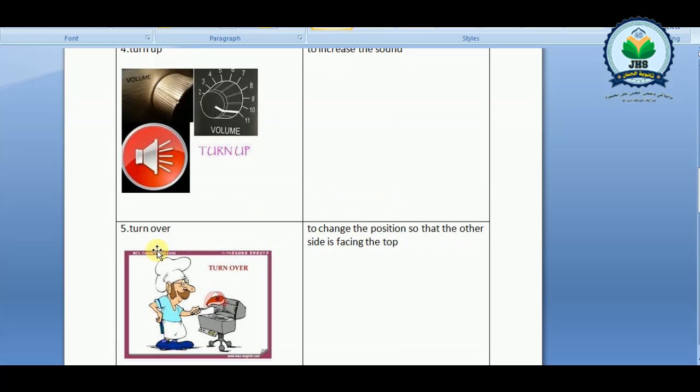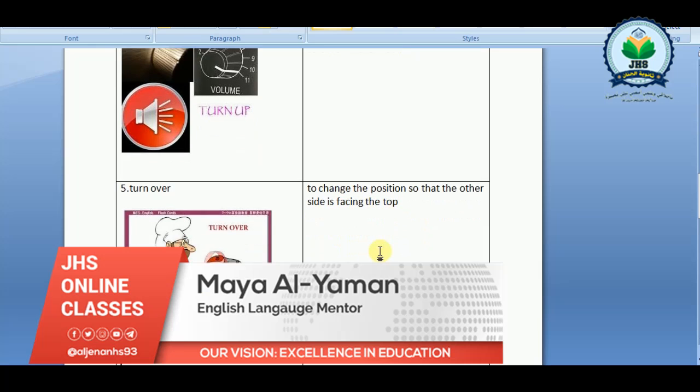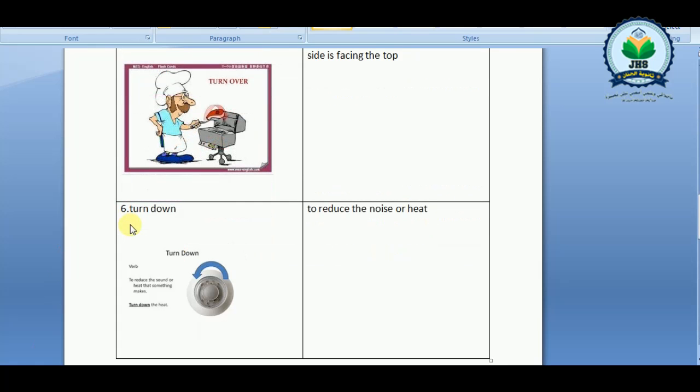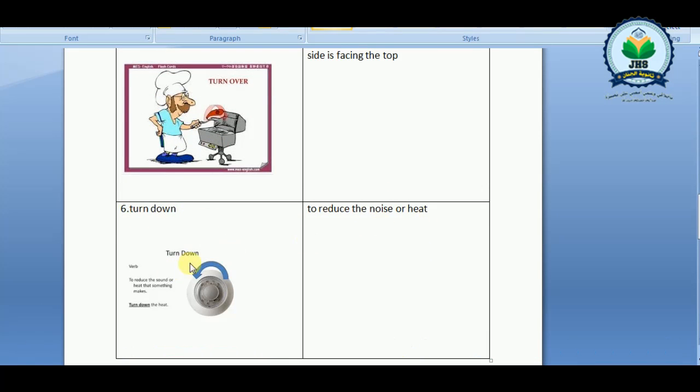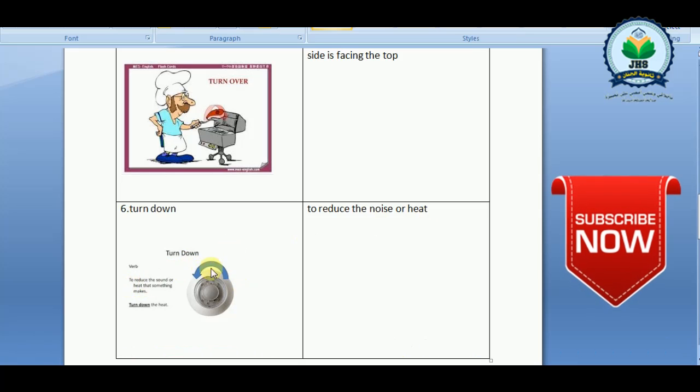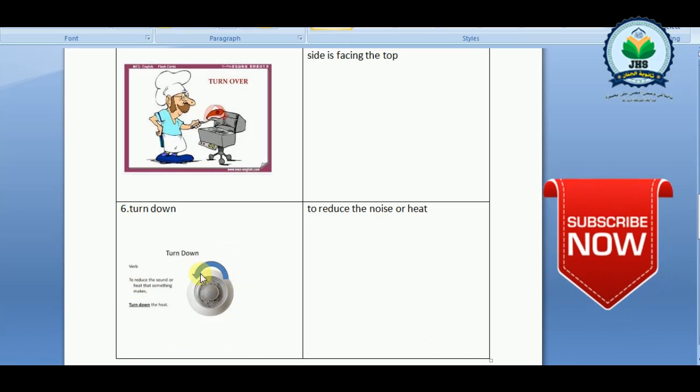Number 5. Turn over. As we see in the picture, the cook turns over the meat. So, turn over means to change the position so that the other side is facing the top. Number 6. Turn down. Turn down means to reduce the noise or heat. As we see in the picture, it means to reduce the sound or heat that something makes.